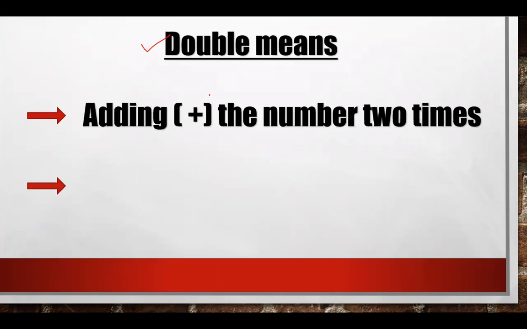So here the double means adding the numbers two times. So it means whatever the number is given to you, you have to add two times that number. For example, if I'm taking the number 4, it means you have to add the number 4 two times. So you have to write 4 two times with the operator plus. So 4 plus 4 is 8. Right? In this way, you have to find the double of 4.